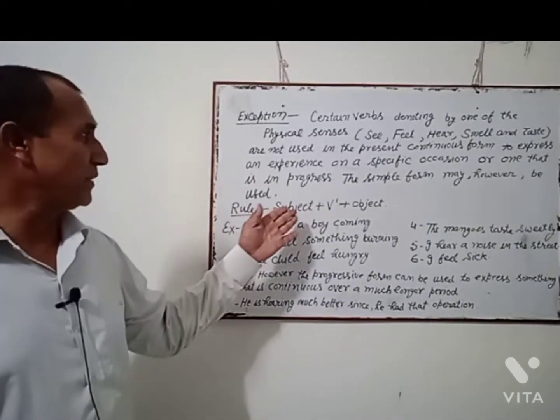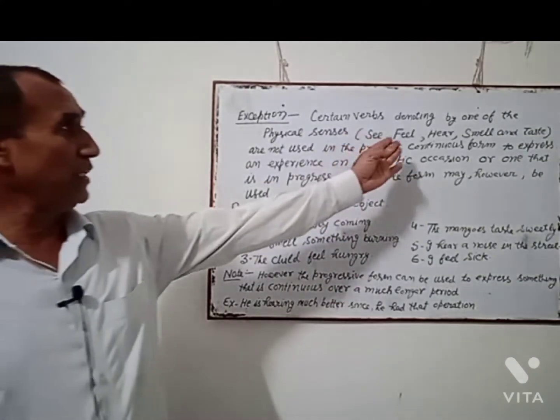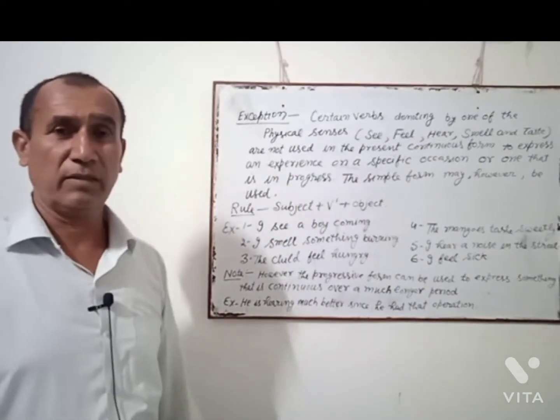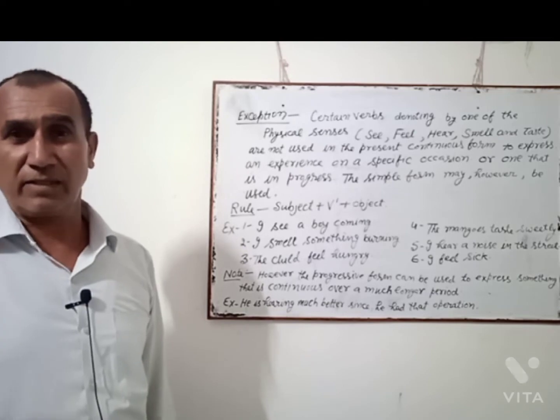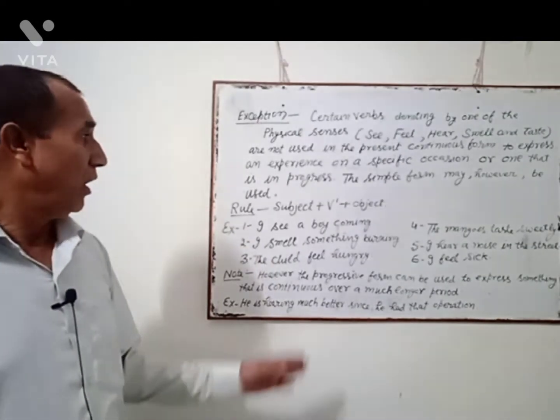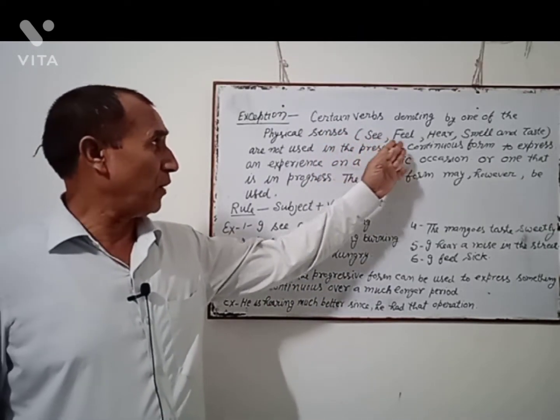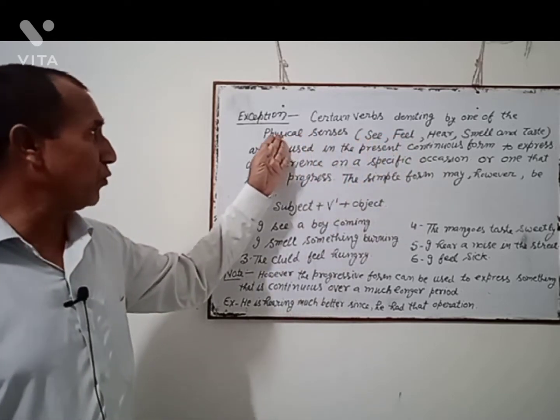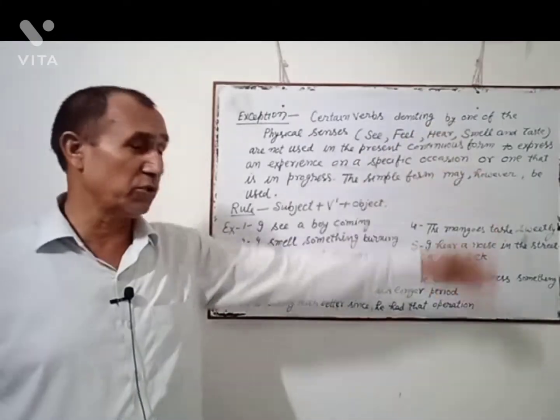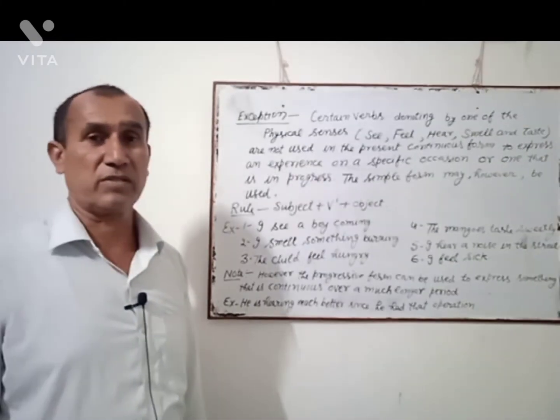For the rule: subject plus V1 plus object. All these five verbs are always used in present indefinite tense. It means these verb forms are related to physical senses, so they are always used in present indefinite tense rather than present continuous.